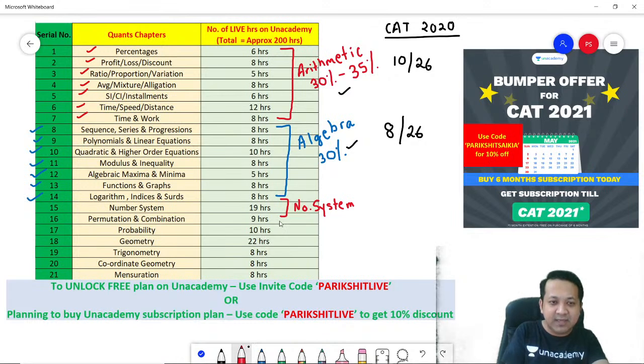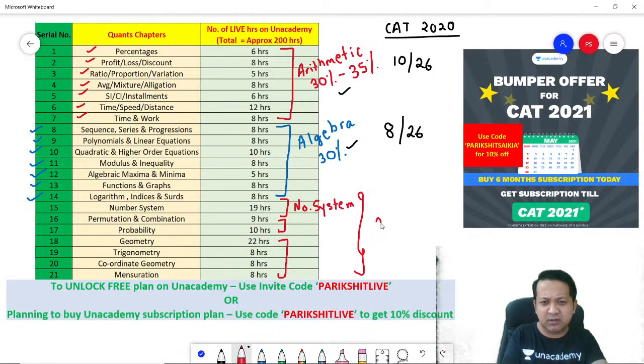Number system, then permutation, combination and probability is the next block. And then you have got geometry and mensuration. So these three blocks together would constitute around 35%, all the three blocks together. But this would be 35% or less, or it could also be less.